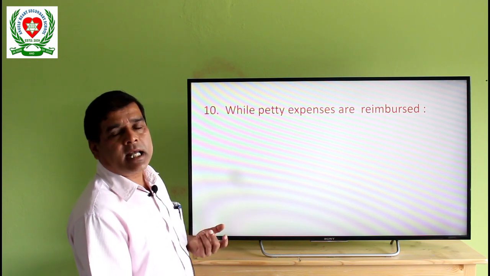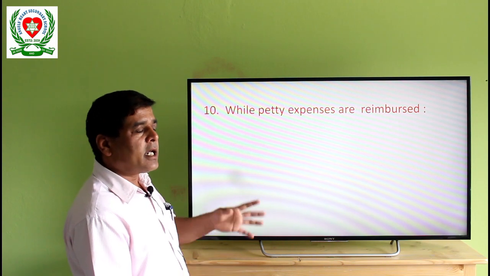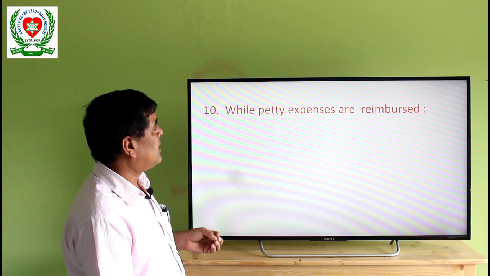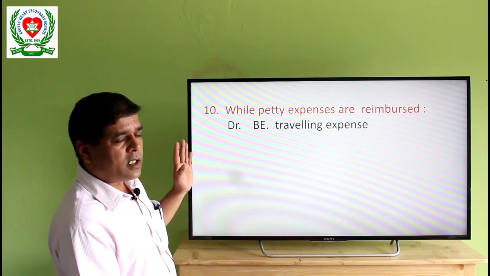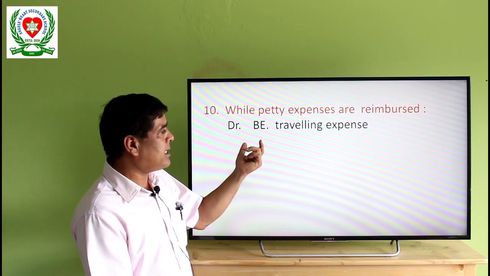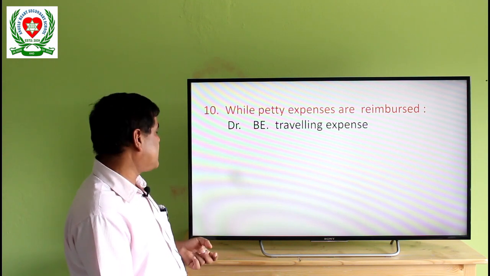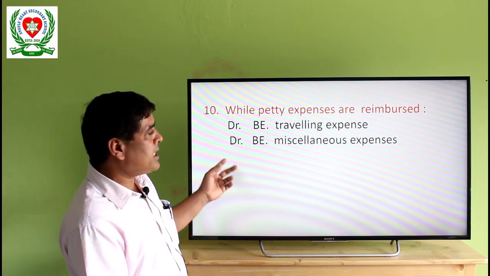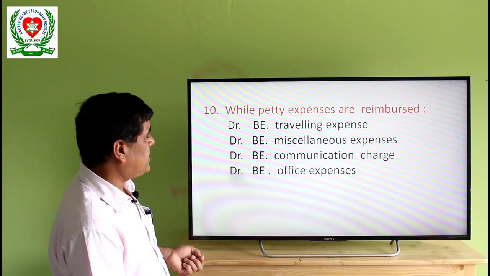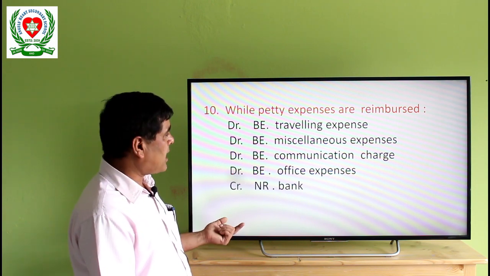When petty expenses are reimbursed, there are many small types of expenses, and all expenses should be reimbursed time and again. While reimbursing, all expenditure is to be written on the debit side. Expenditure is debited. So, debit BE traveling expenses, debit BE miscellaneous expenses, debit BE communication charge, debit BE office expenses, and credit NR Bank.